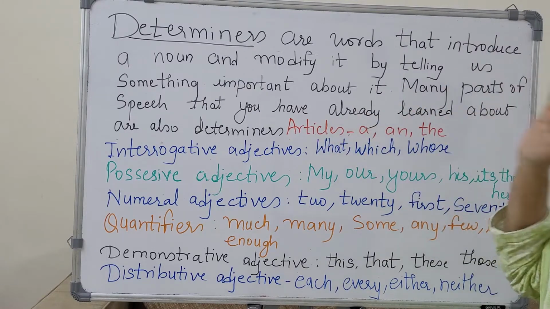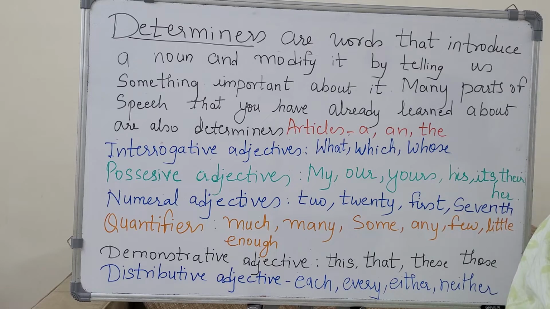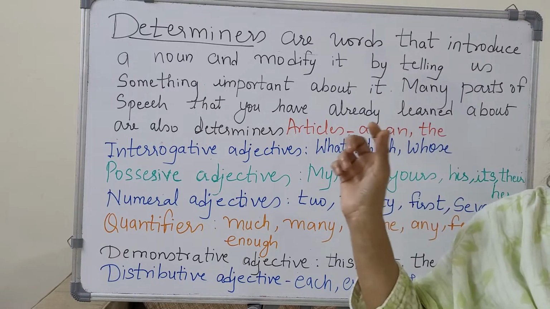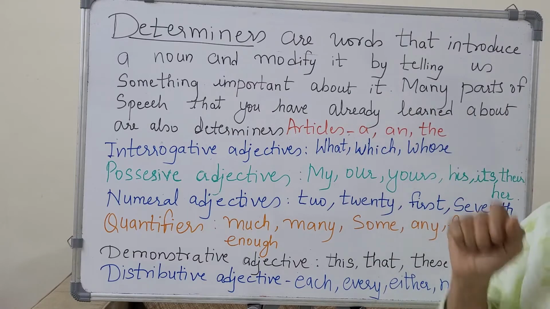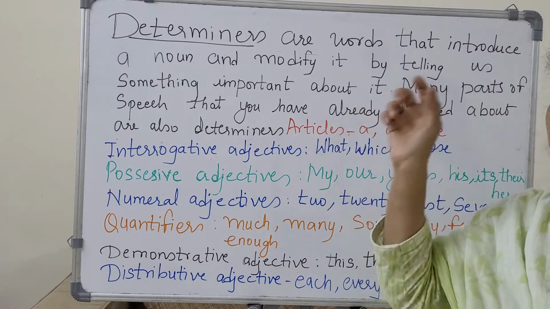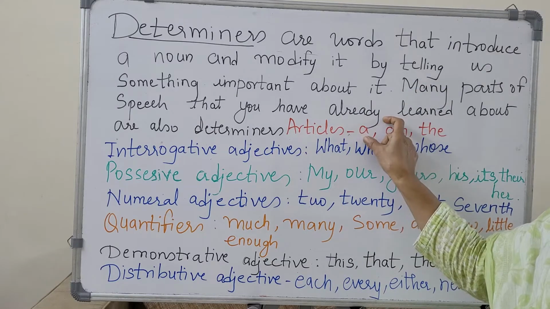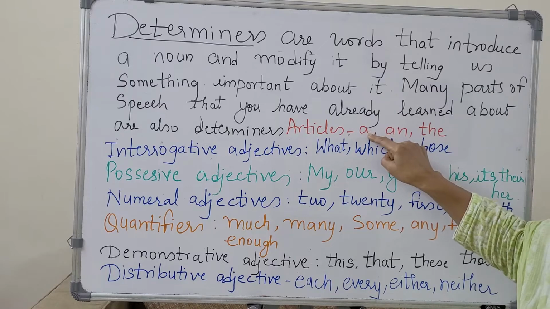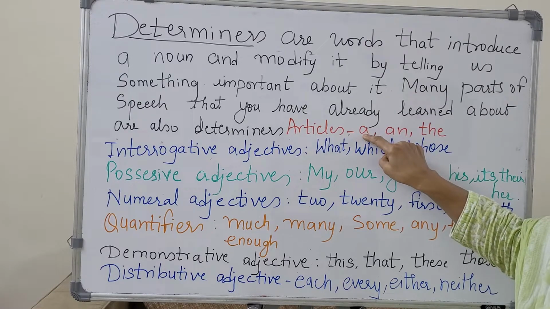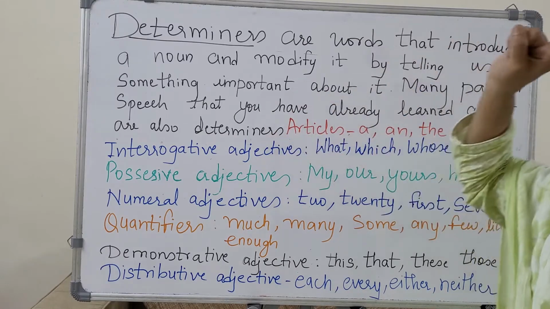Now in articles, my mother is a doctor. A doctor, doctor is a noun. A is what? An article. It tells about the noun, it modifies the noun. So, my mother is a doctor. A tells about the doctor, it modifies the noun doctor. So it is a determiner.